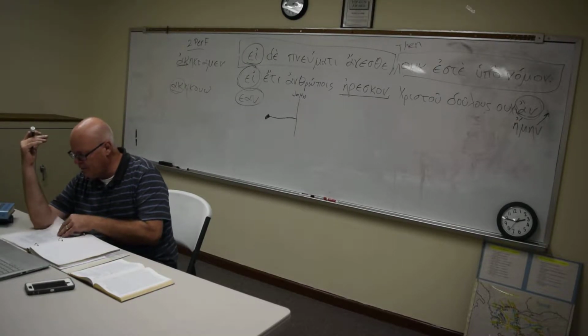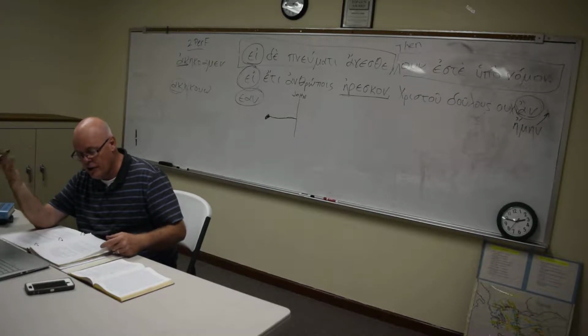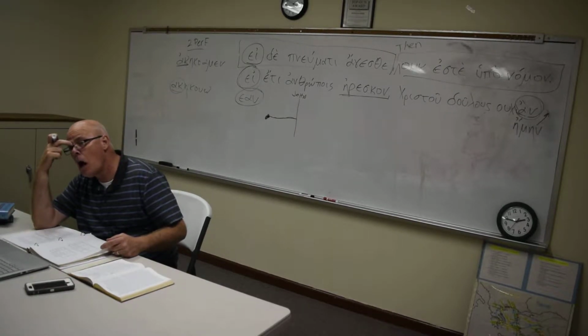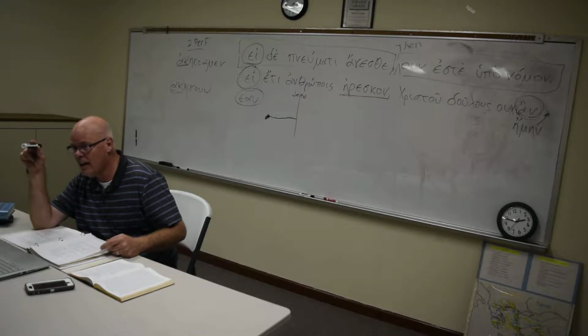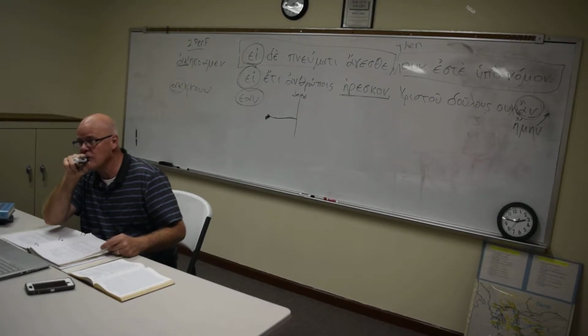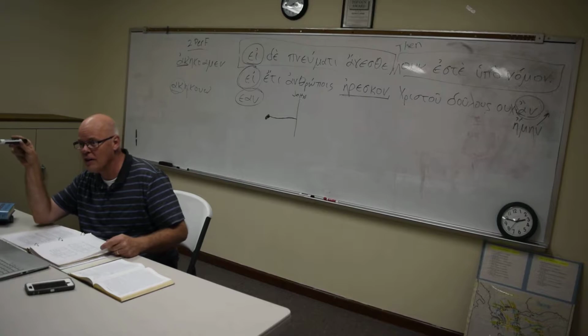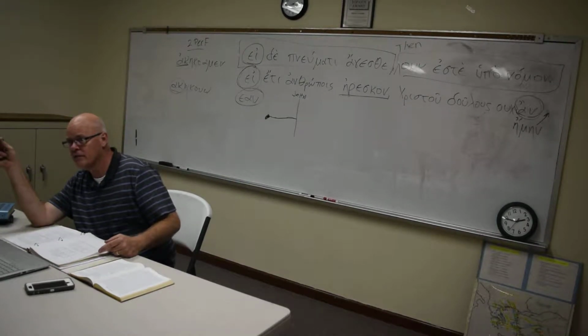You've got myself, yourself, and herself. You would never see ego meaning I myself. If you saw an ego, then what you would more than likely have is autos, the third person personal pronoun, that it's intensified. Remember, there's an example where I actually used ego autos, and it was I myself.